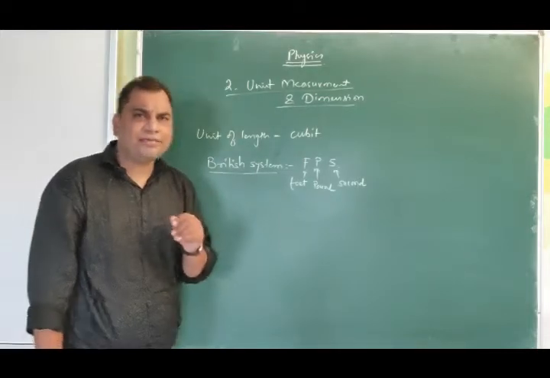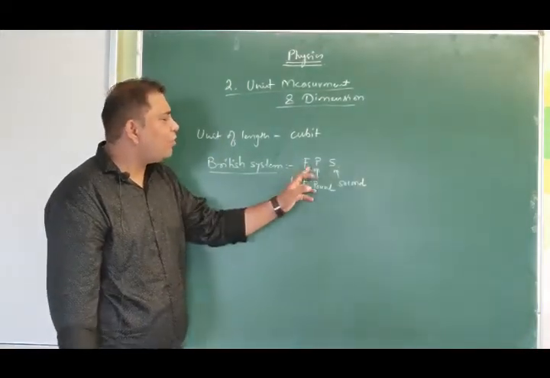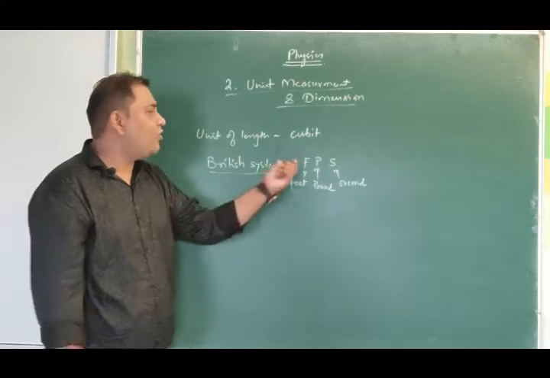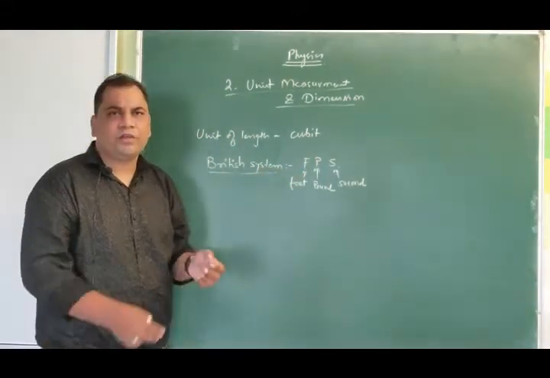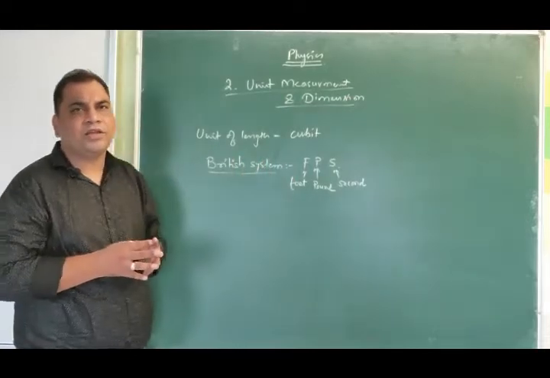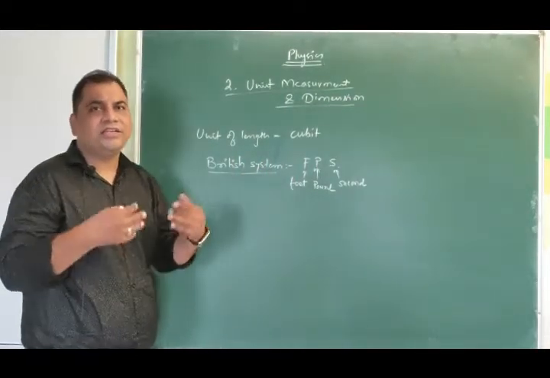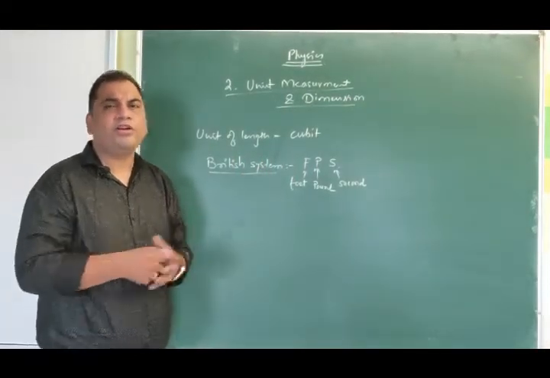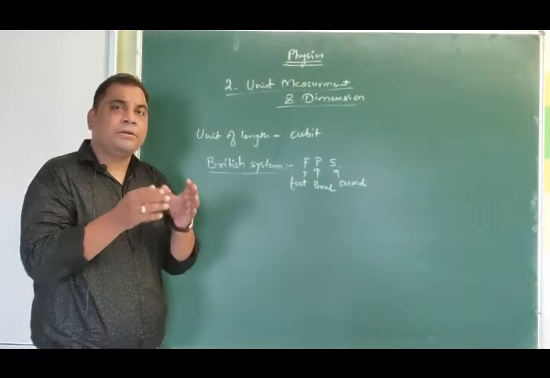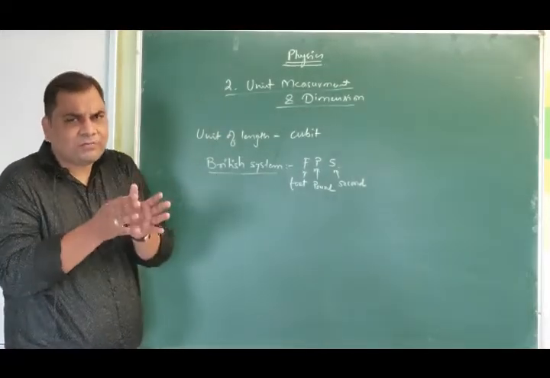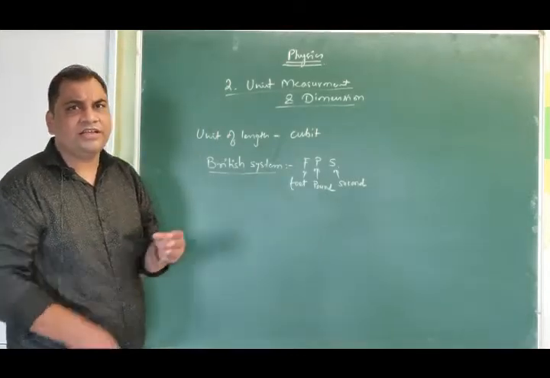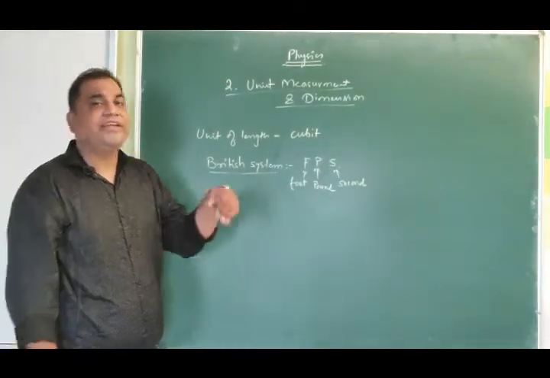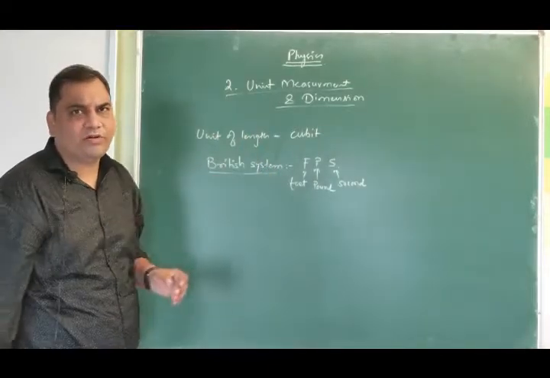Now the question arises in our mind: why only 3 units? Why are only 3 quantities mentioned over here? We might have a large number of quantities that are required in order to understand physics. But there are some fundamental quantities, and all other quantities can easily be derived using those fundamental quantities.